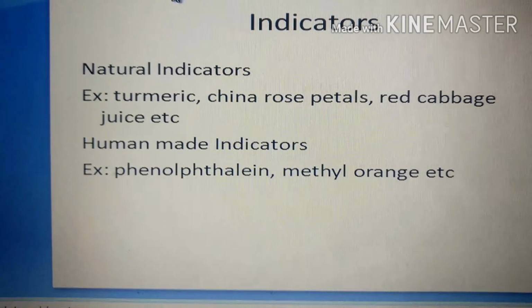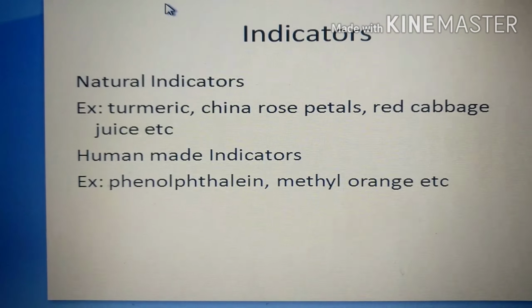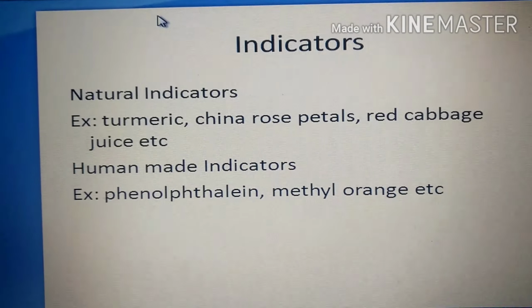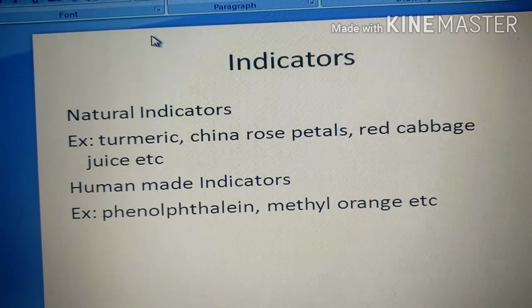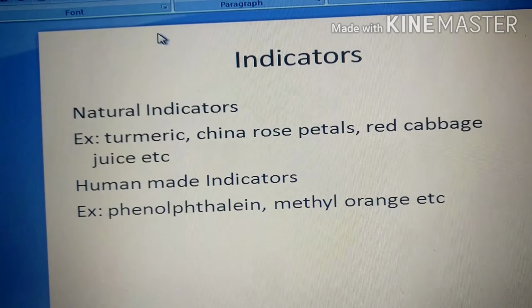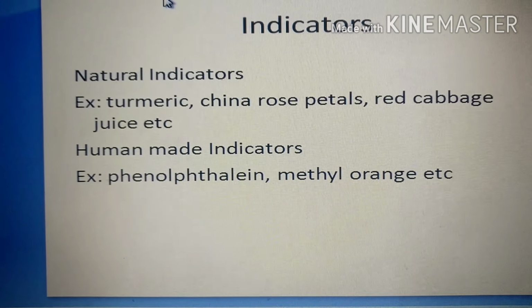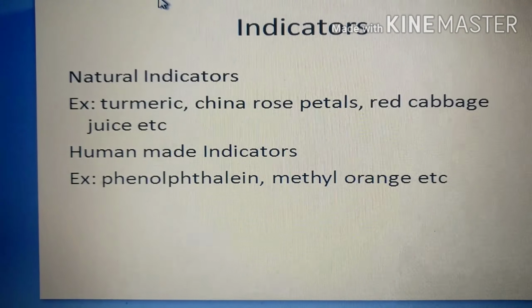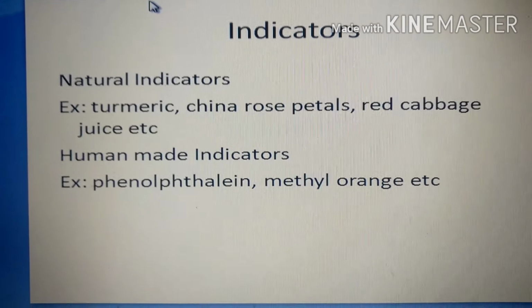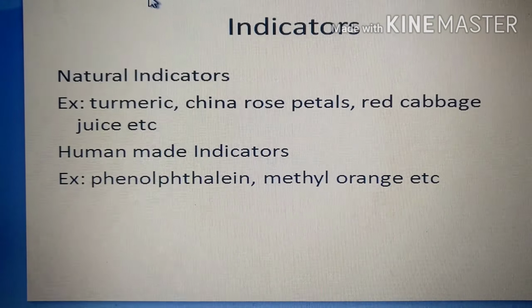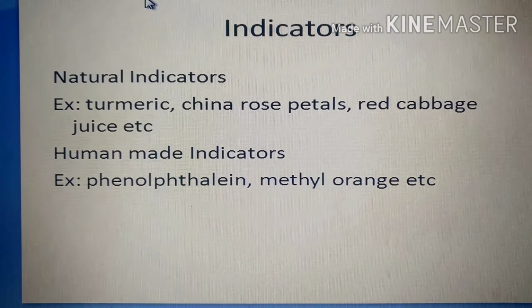Do you know, children, how the indicators work? Indicators work by changing their colors. They change colors when added to solutions containing acidic or basic substances. You will learn it clearly. They are classified into two types. What are those? Natural indicators and human made indicators.